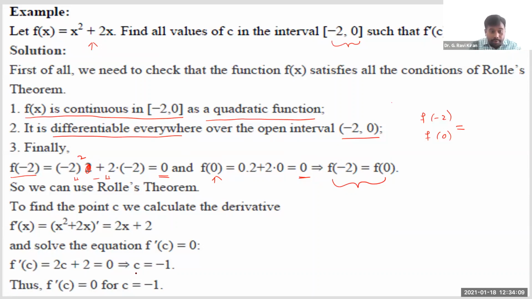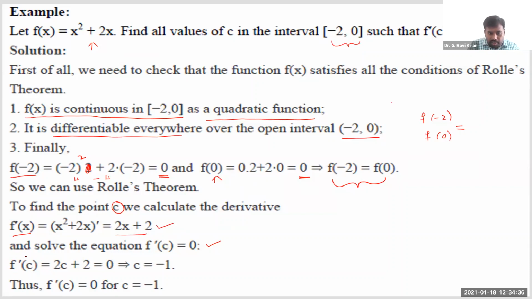Now, what we need to verify? We need to find at least one point C such that f dash of C is equal to 0. As we did already, f dash of x we got as 2x plus 2. Now I'm just verifying f dash of C equals 0. We got f dash of x as 2x plus 2.